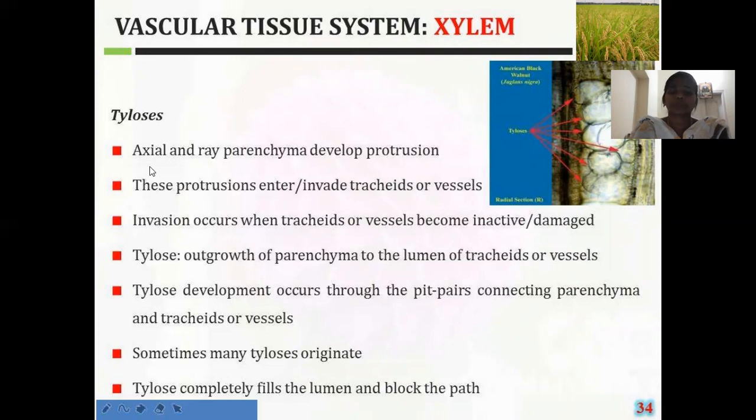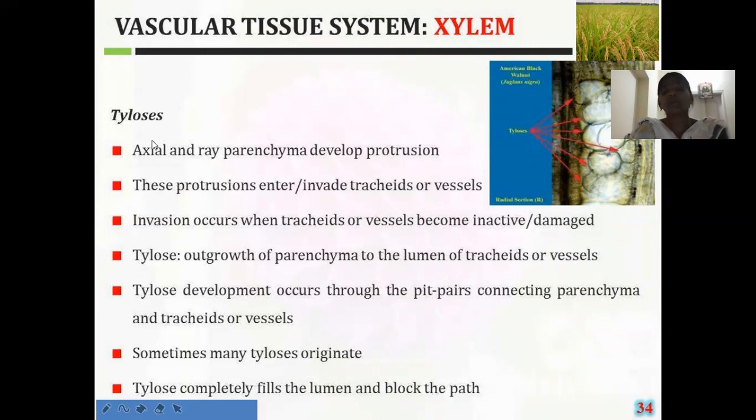Okay, in this xylem parenchyma only, there is one important aspect, that is the tylosis. What is meant by tylosis? Tylosis is nothing but an outgrowth or extra growth of the xylem parenchyma. This tylosis develops when the plant undergoes stress, or when it undergoes infection. In those conditions, the tylosis will be developing.